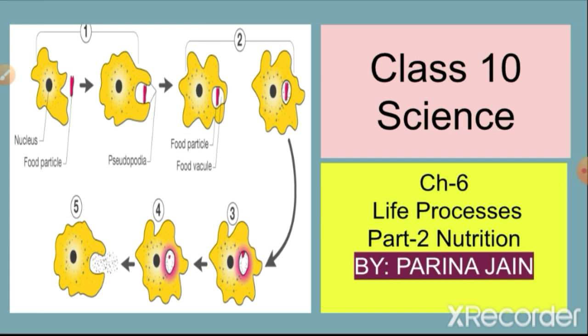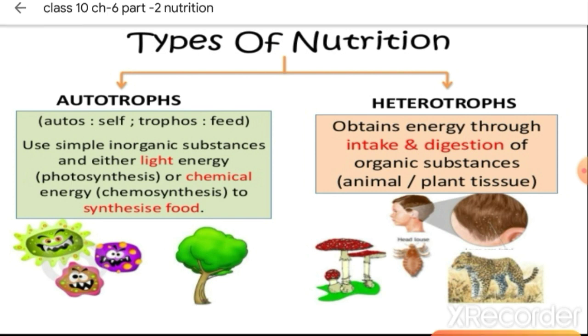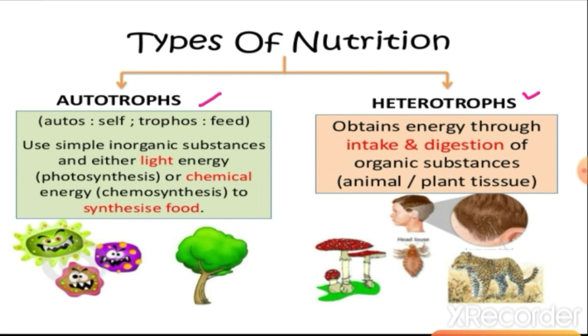So this is the video on chapter 6 life processes part 2 on nutrition. In the previous video we discussed the types of nutrition, that there are two types of nutrition. First is autotrophs and the second one is heterotrophs. We did autotrophs first, that is the green plants are autotrophs because they prepare their own food from the inorganic material like carbon dioxide, water, light and chlorophyll. By this they synthesize their food. Heterotrophs are those organisms which depend on plants or other animals for their food. So they obtain their energy with the help of other organisms. So this is the heterotrophic nutrition.